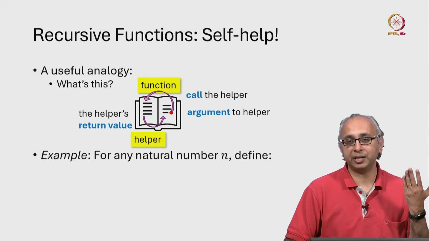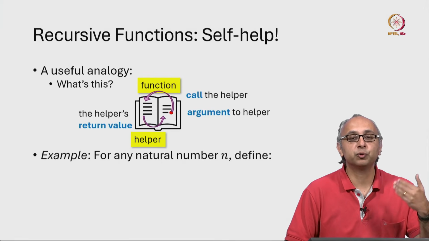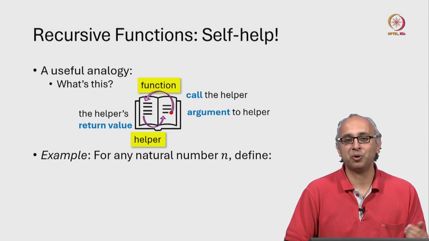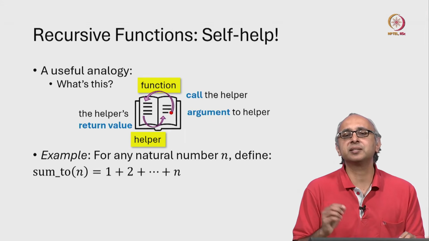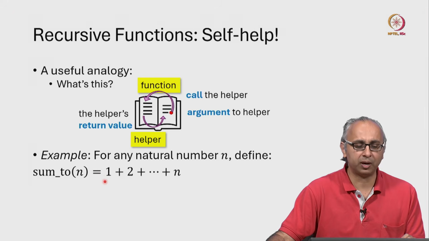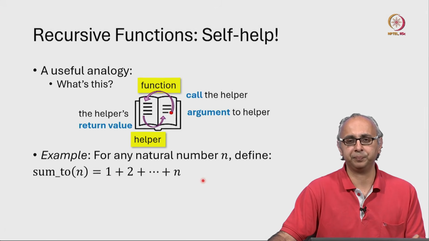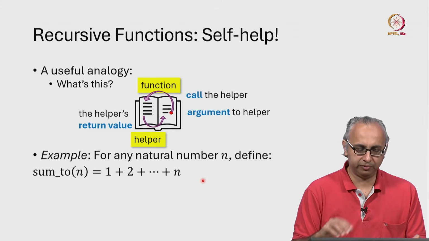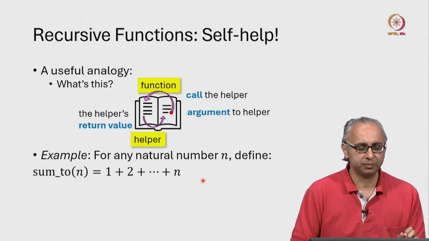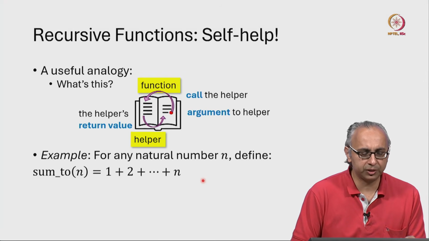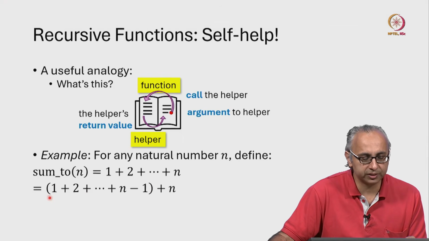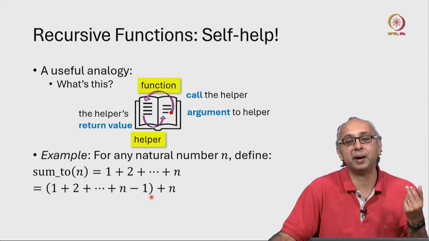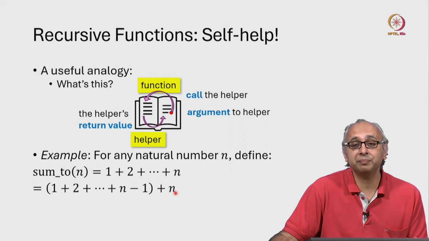So first, let me give you an example of a function which we could write in this self-help or recursive style. So I give you a natural number n and I want to calculate the sum to n, meaning the sum 1 plus 2 plus 3 all the way up to n. Now, what I can observe about this sum is this very nice property, right? So all these numbers 1, 2, 3 all the way up to n, suppose I break the overall summation into two parts. Firstly, the summation up to n minus 1 and then plus n.